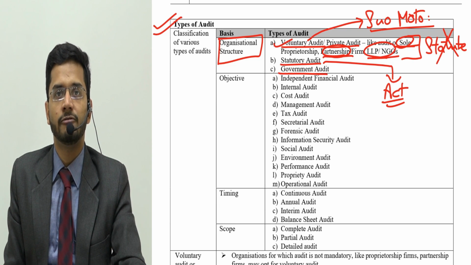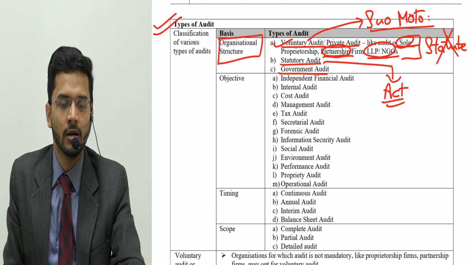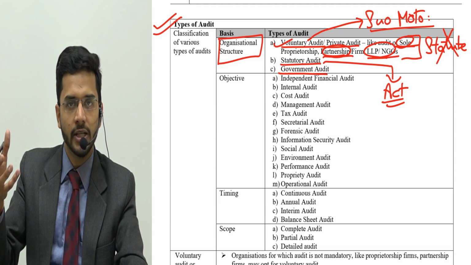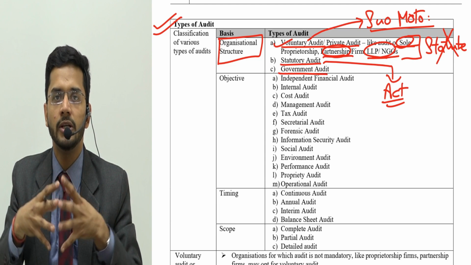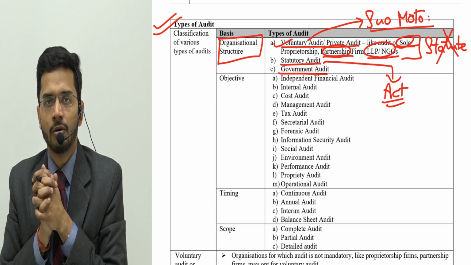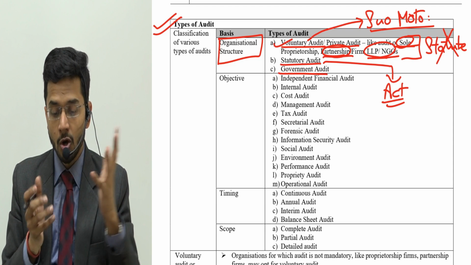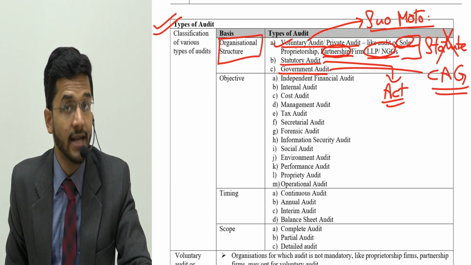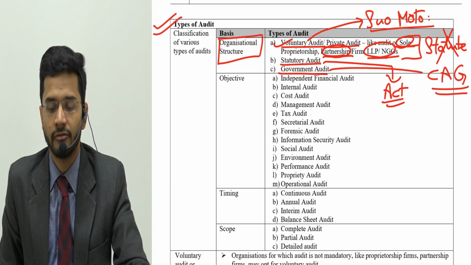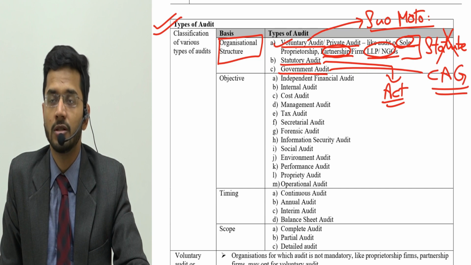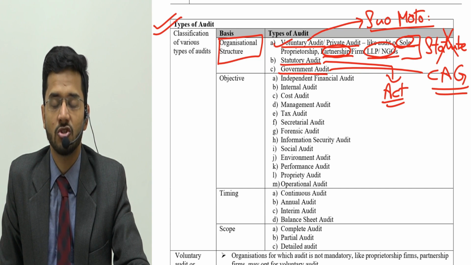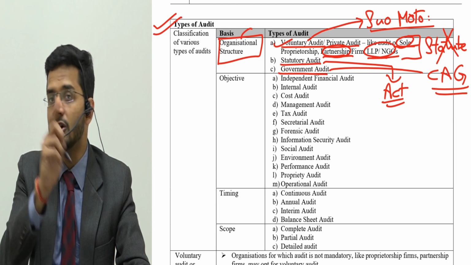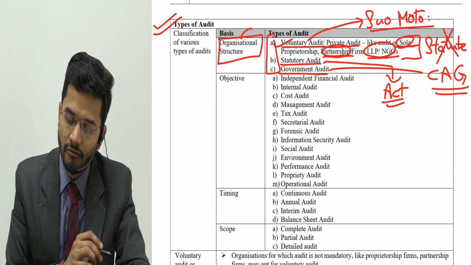Government audit is done for the government companies which are governed by government authorities, or where there is a stake of government authorities in a particular company or unit. So those are government audits, and government audit is done by the CAG. There's no act to it, but the CAG governs the audit of a government company. The CAG appoints the auditors, and the CAG fetches the report of a government audit. So on the basis of organization structure, what kind of organization are you? We have these three types of audit.